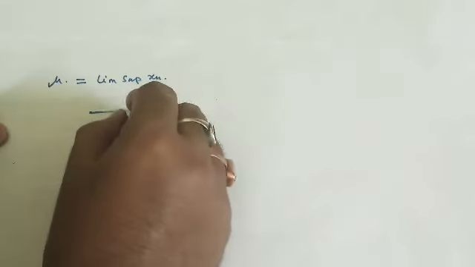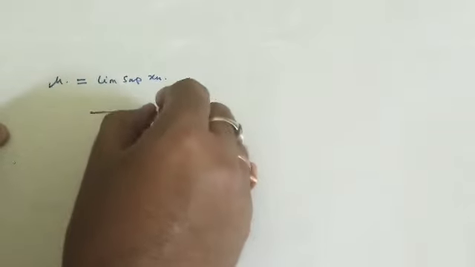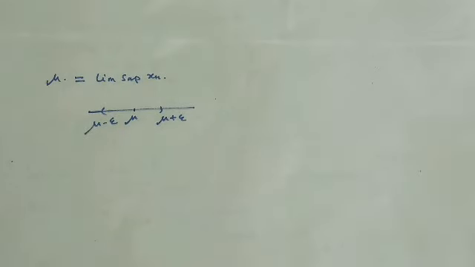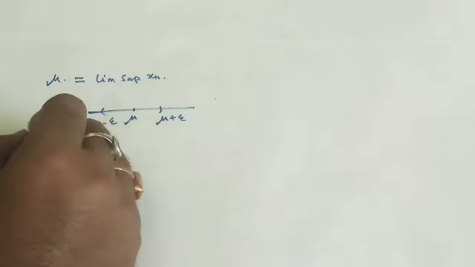So we have mu plus epsilon and mu minus epsilon, any neighborhood we are taking here. Epsilon is greater than 0, a very small positive quantity. Whatever we wish, we can take it.